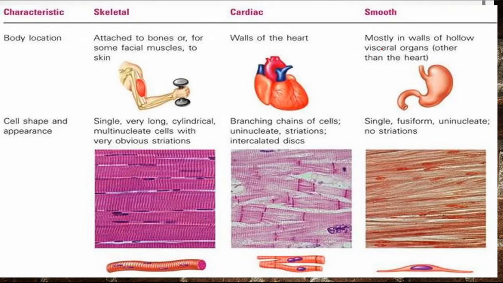Now smooth muscles are found in the inner hollow visceral organs other than the heart, and they are single fusiform structures. That means narrow at both terminal ends and broad in between, and that's why they are known as fusiform. They are also uninucleate, but they are unstriated. No dark and light bands are there, and they are also involuntary in function. In this way there are three types of muscular tissue.